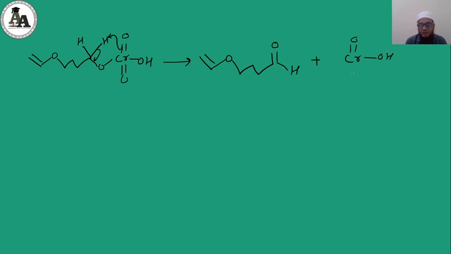So here we will get chromic acid as a byproduct, and this our aldehyde. So here we have seen, if an acid labile group is present with our saturated primary alcohol, our PDC will not affect the acid labile group, and it will directly convert this primary alcohol into an aldehyde.